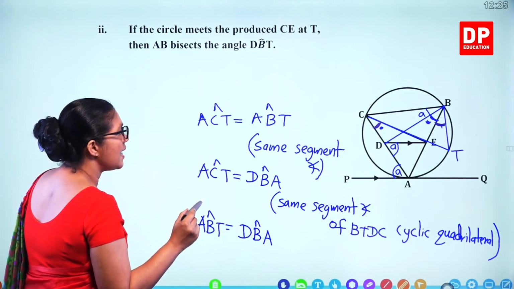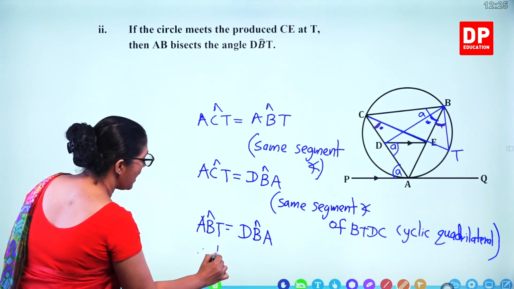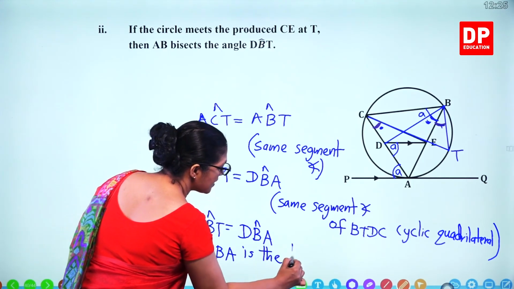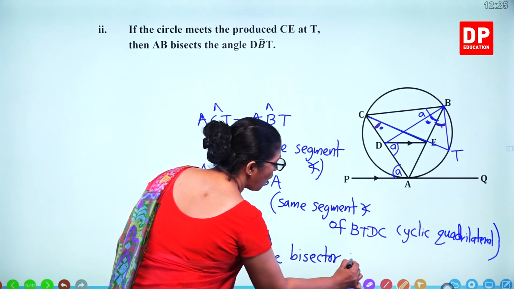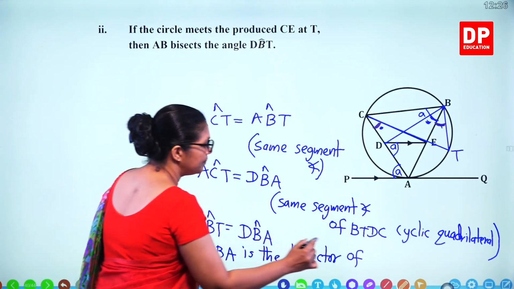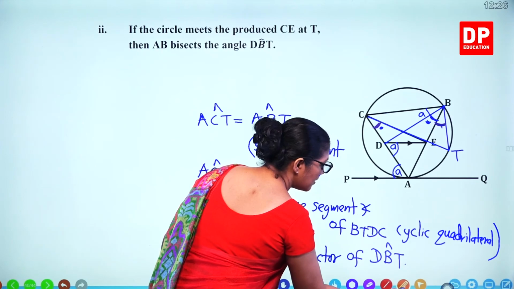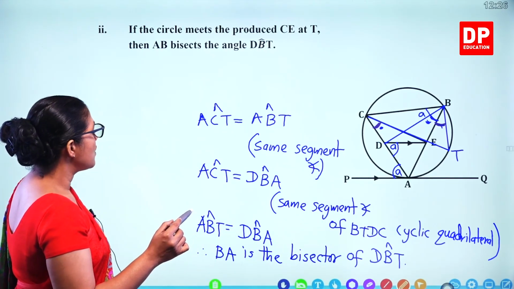So we can say therefore BA is the bisector of DBT angle. So you get 5 marks for this as well.